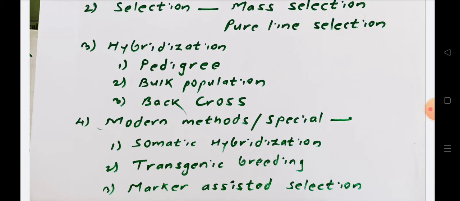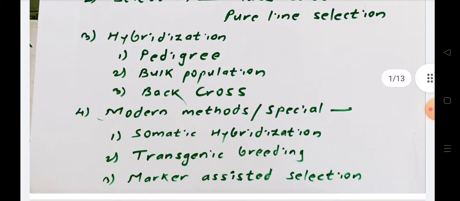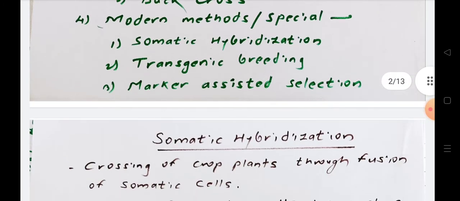The special methods or modern methods which are included are somatic hybridization, transgenic breeding and marker assisted selection, which are newly included in the fifth semester syllabus. So we can study those modern methods one by one. In today's lecture we will study somatic hybridization.